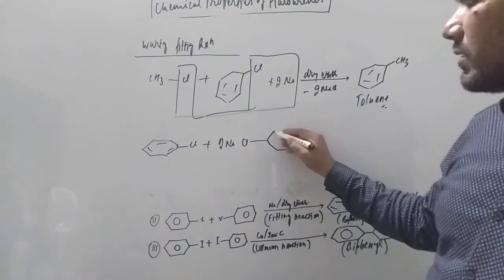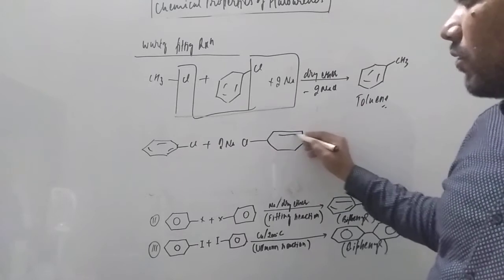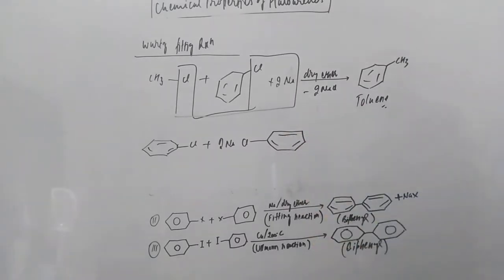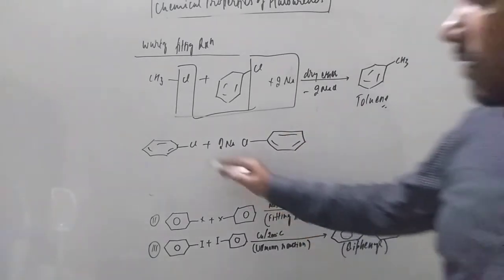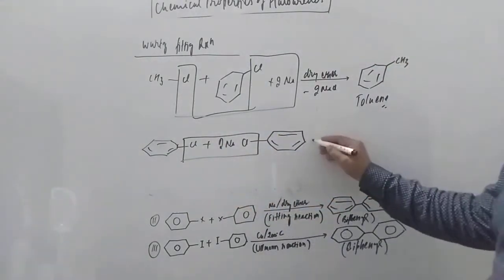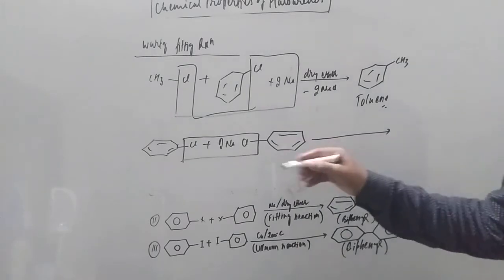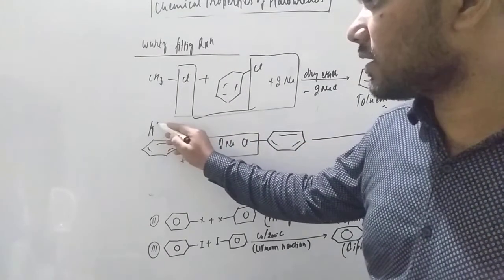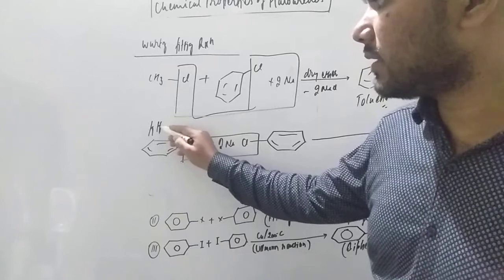So there are two chlorobenzene groups, and these two club together. This is the Fittig reaction.